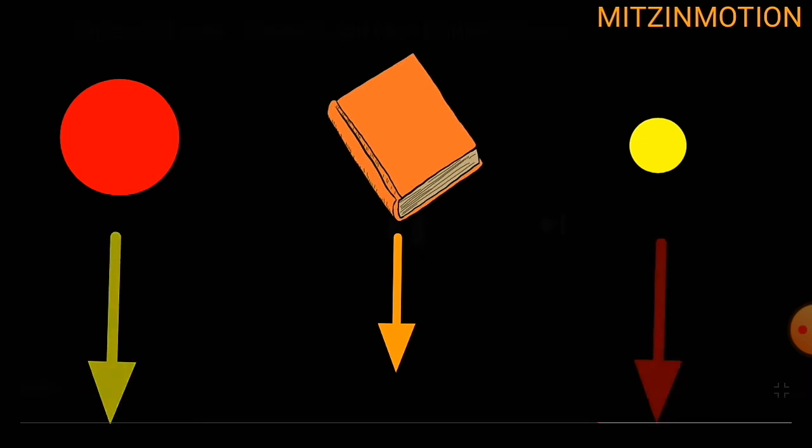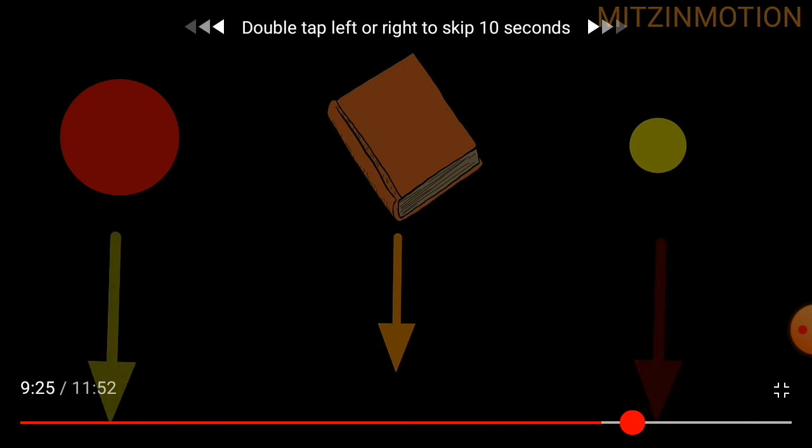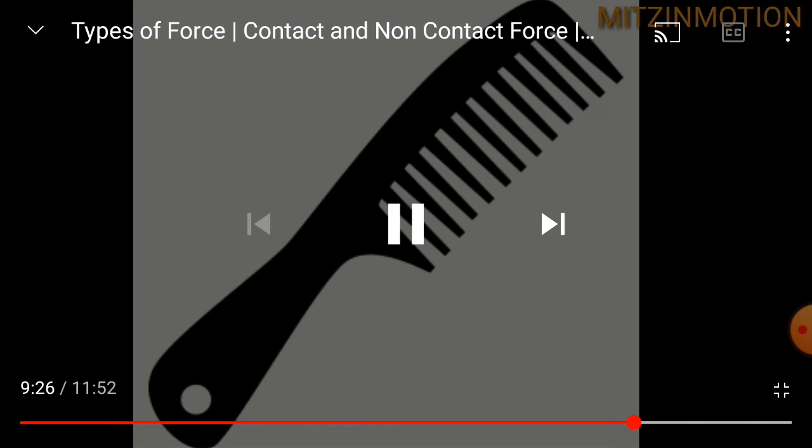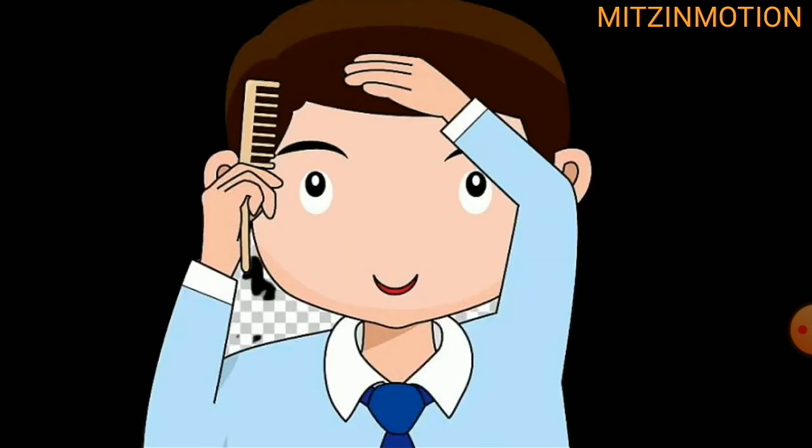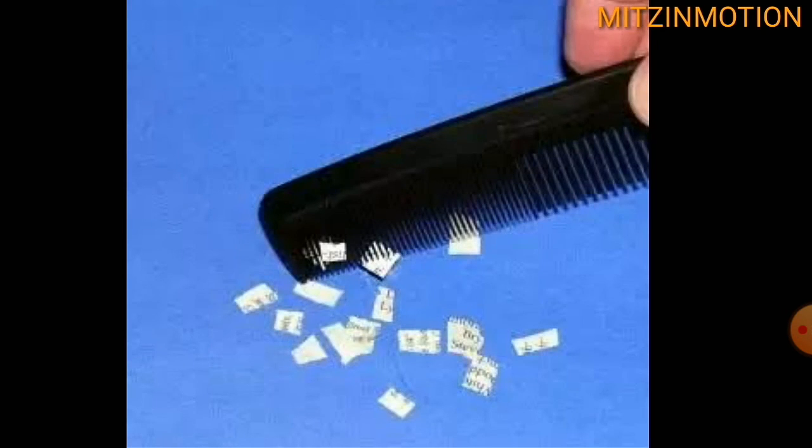In this example we see that due to the electrostatic force, the particles of paper are attracted by the comb. This is nothing but the electrostatic force. It is also a non-contact force.